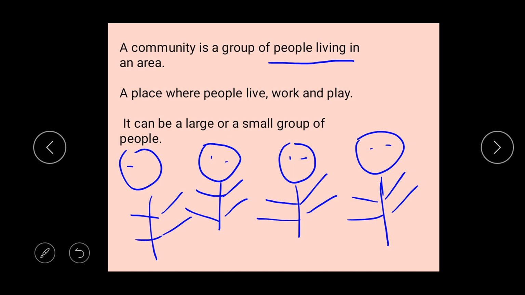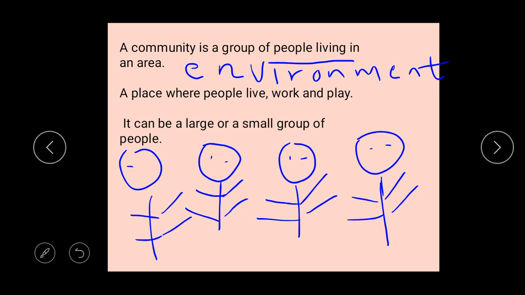And remember last time we said environment is everywhere around you. So a community is a group of people living in an area or in an environment. Now, you can also say a community is a place where people live.